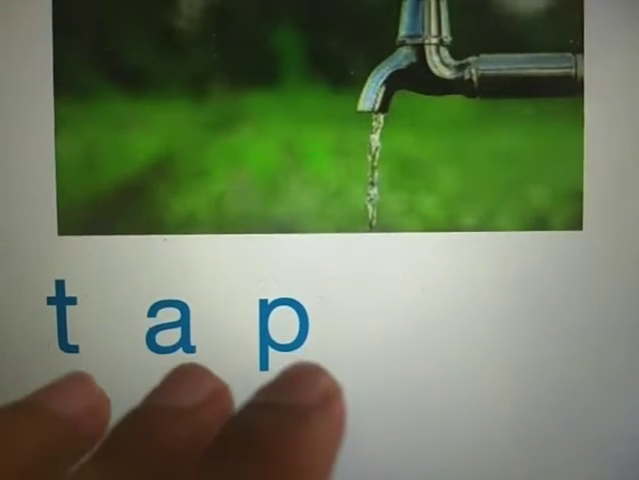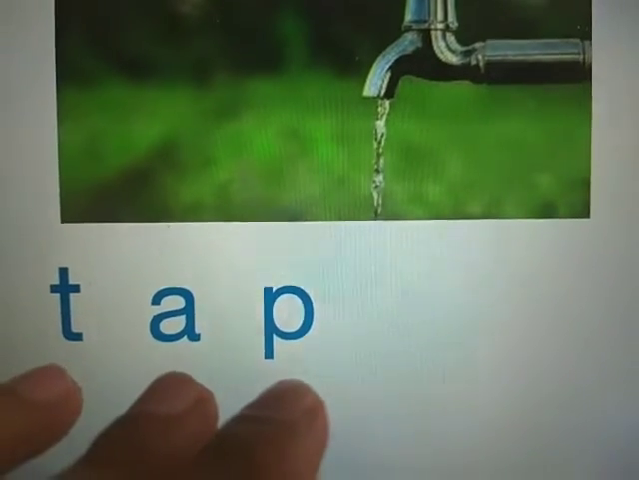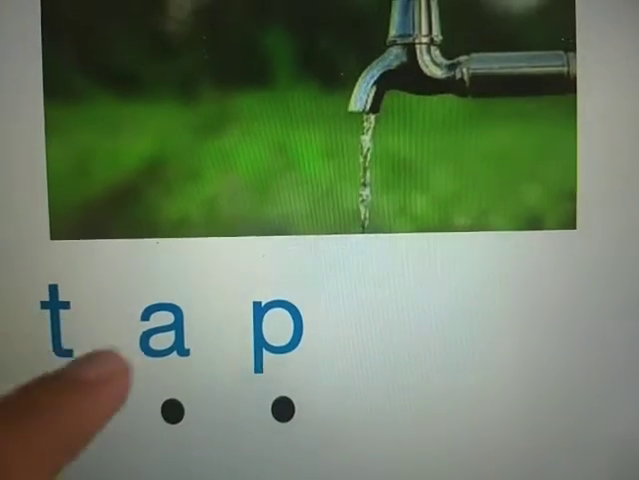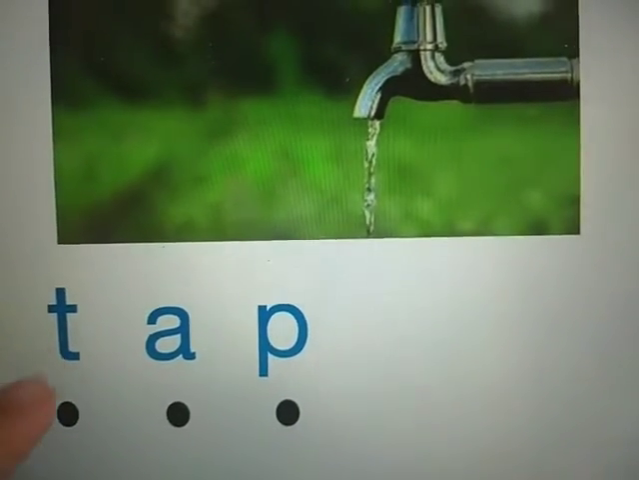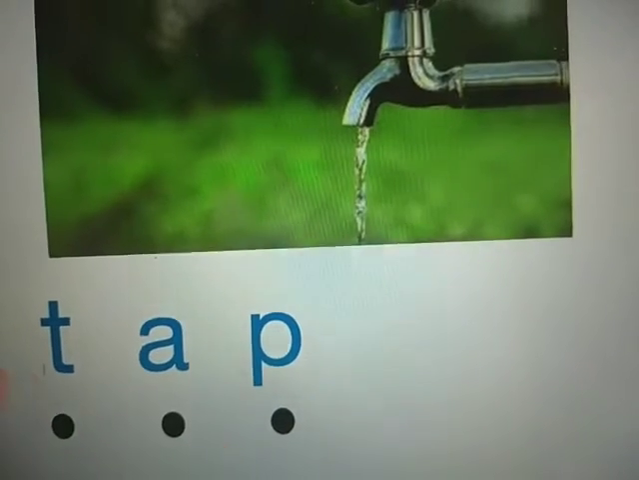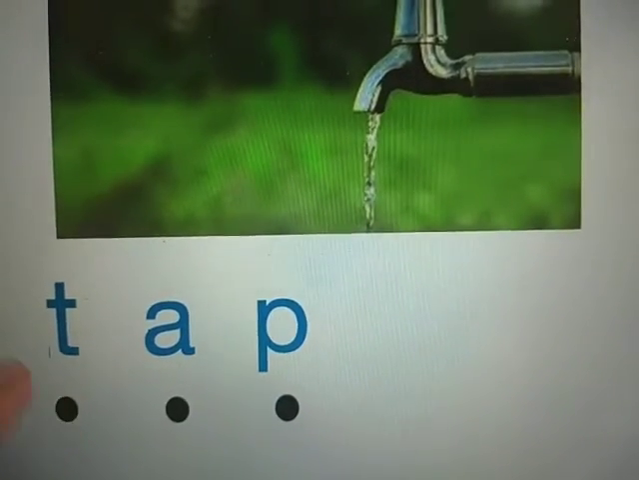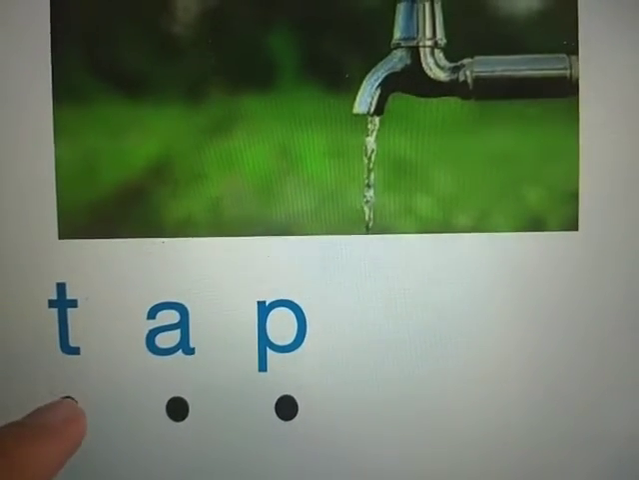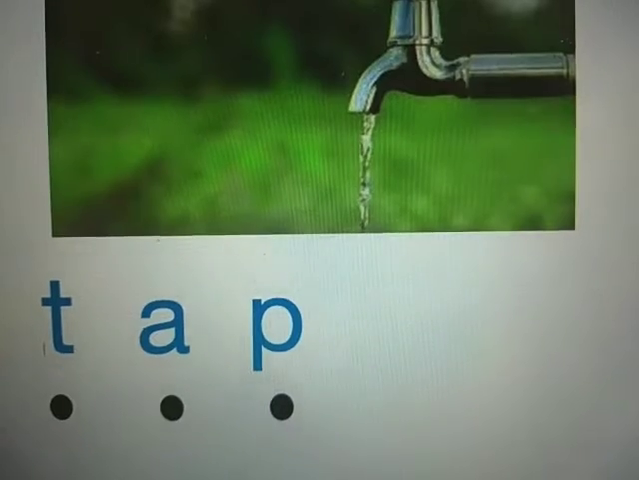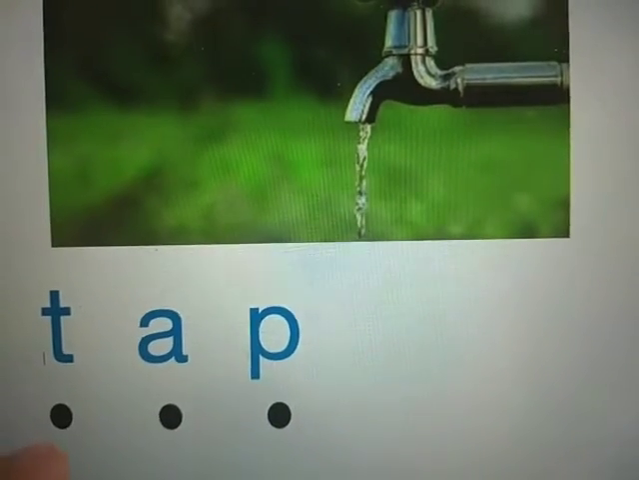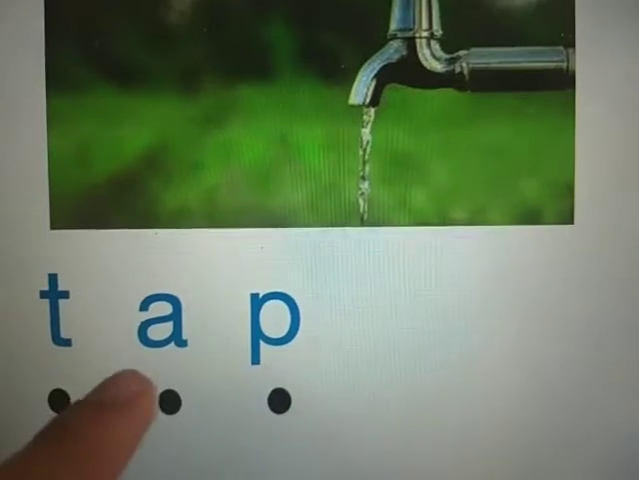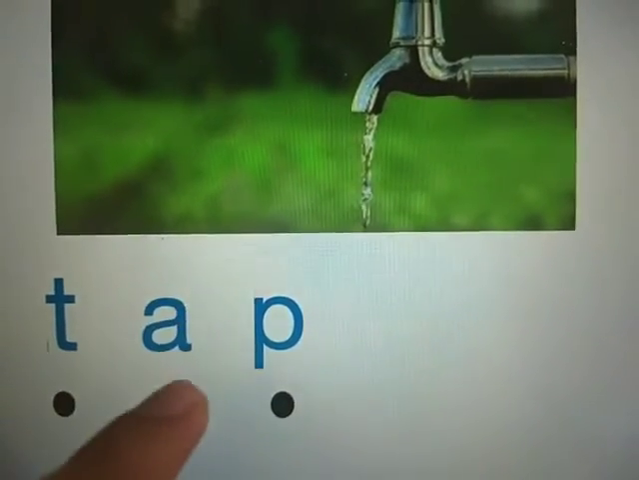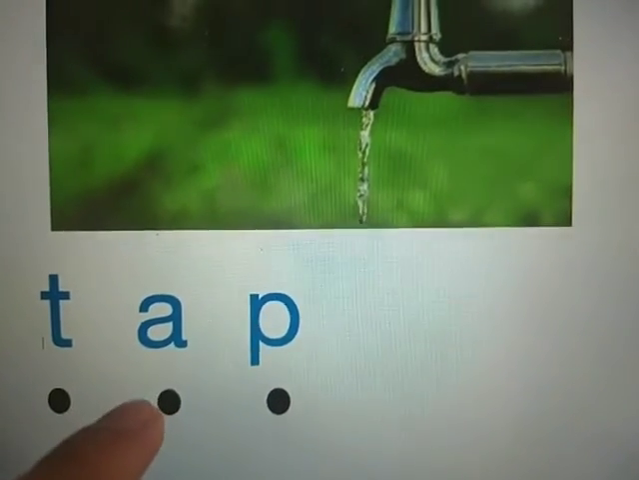Now, in this, what is the beginning sound? The beginning sound is the starting sound, the first sound. So the first sound in the word tap is t. That's called the beginning sound, the starting sound, the first sound. The next one, a, is the middle sound. It's in the middle of the word. So that's the middle sound.